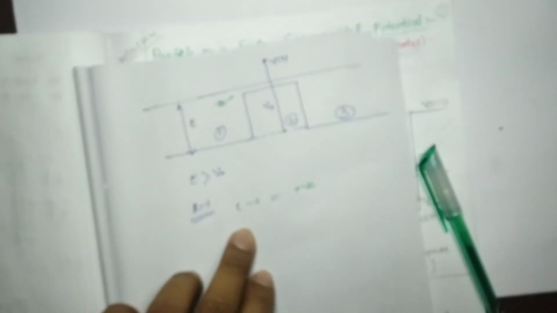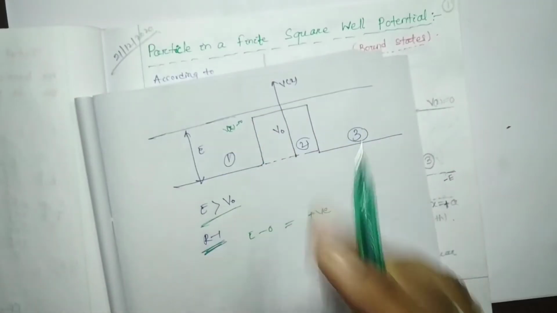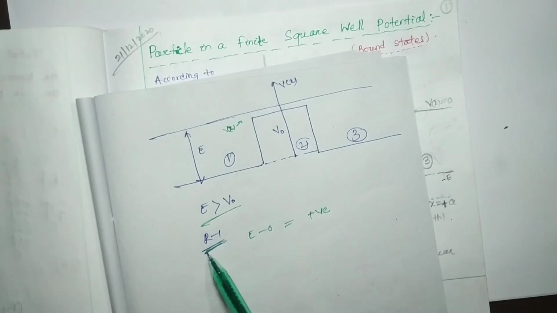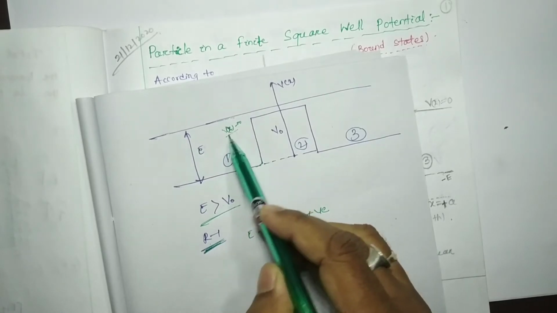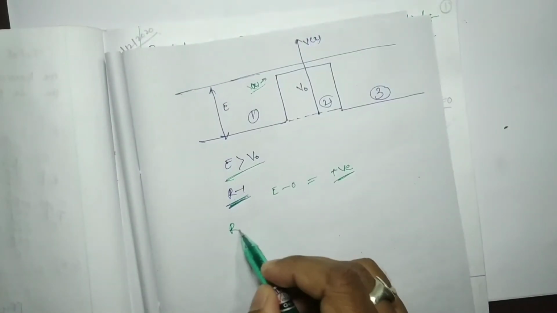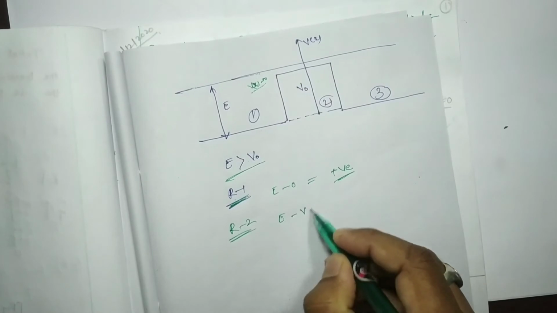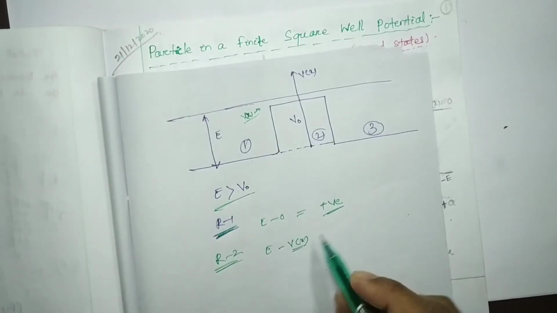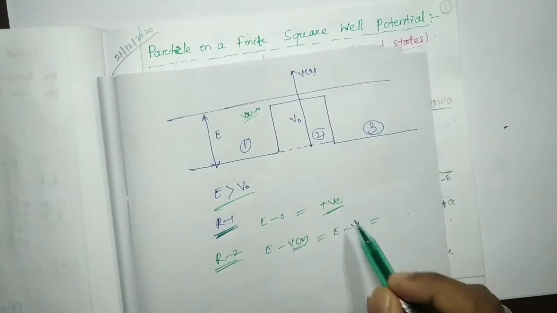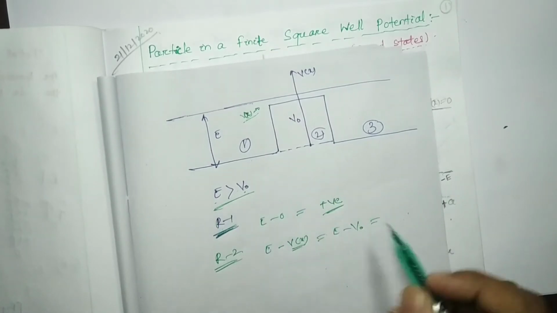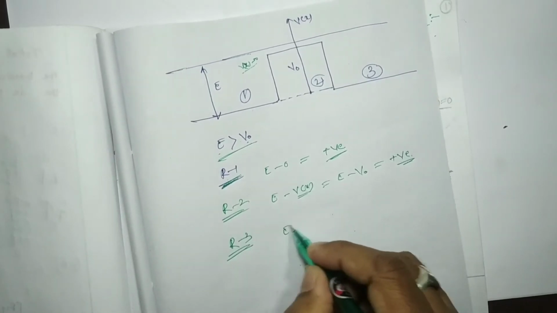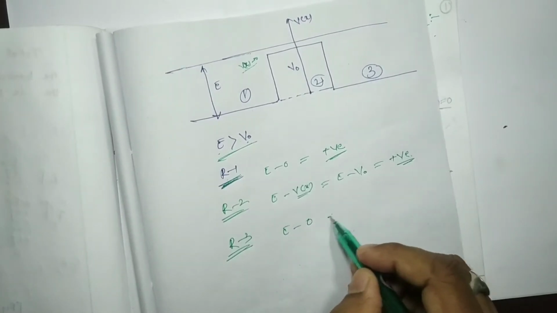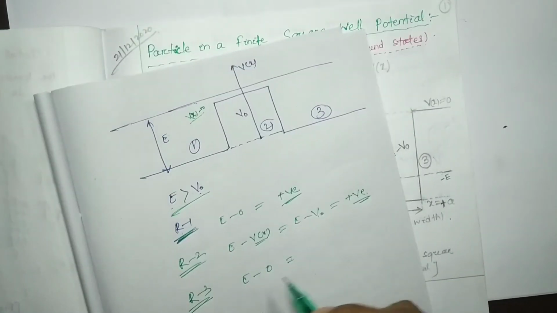Whenever we consider region 1, for this case E greater than V0, for region 1 this is your Vx. Vx is how much? 0, so we got positive. Now region 2, E minus Vx. Here Vx is V0, and V0 is less than E. That means we also get positive. Now consider region 3, E minus V0. So again you can find